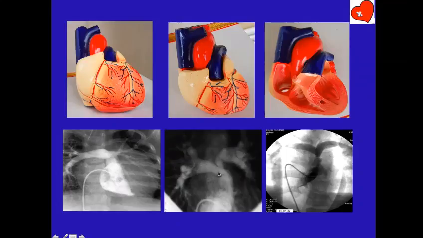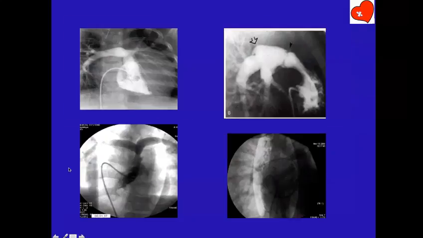Sometimes in AP cranial you will be able to see both. Sometimes in LAO you will be able to see the LPA, but RPA is not very well seen. In that case, even an AP may show the RPA very well. Or sometimes you may have to do a RAO view. For example, here RPA is seen best in AP view, but here we have done a right lateral, and you see the beautiful view of the RPA here. Or sometimes you may have to do RAO view like this here.